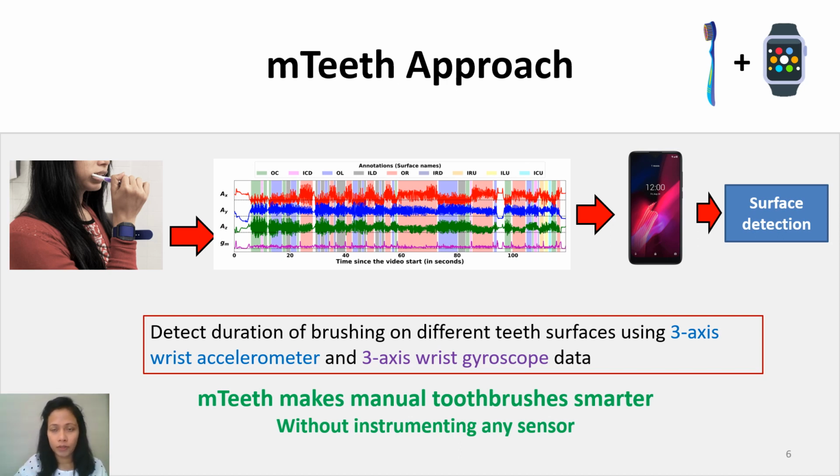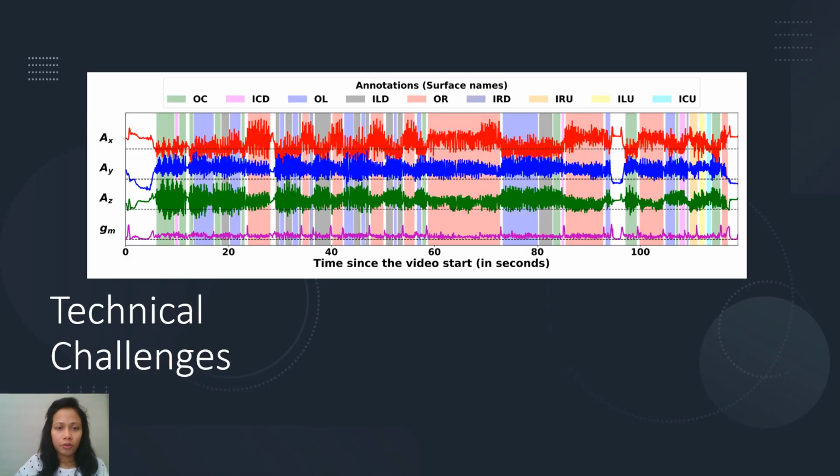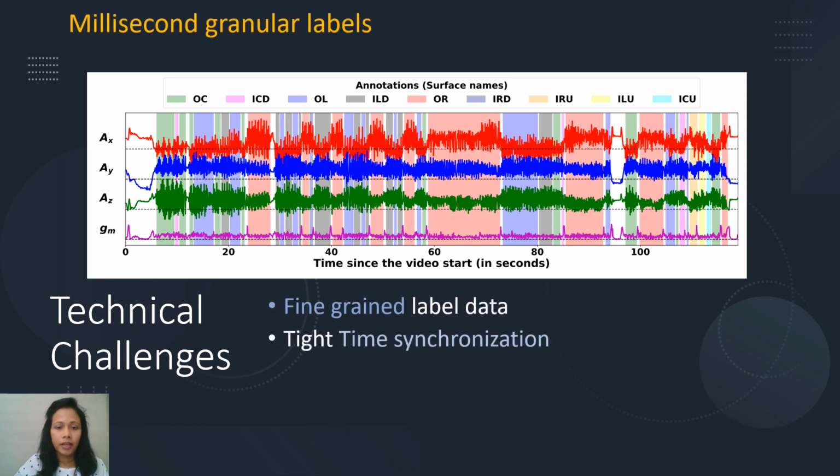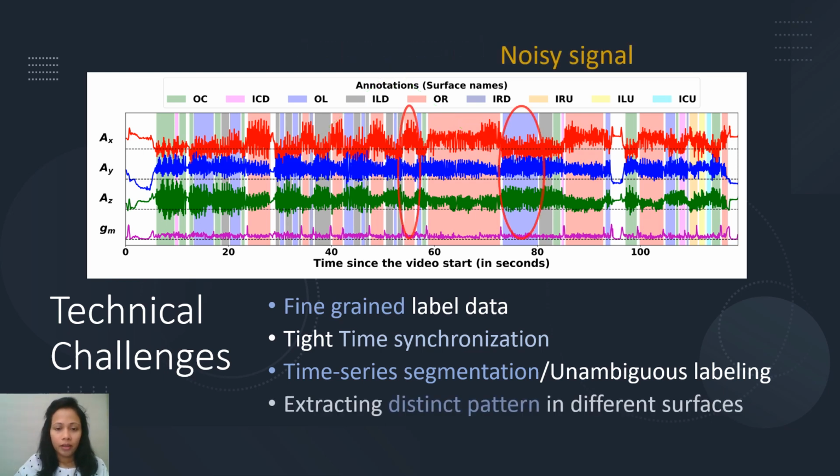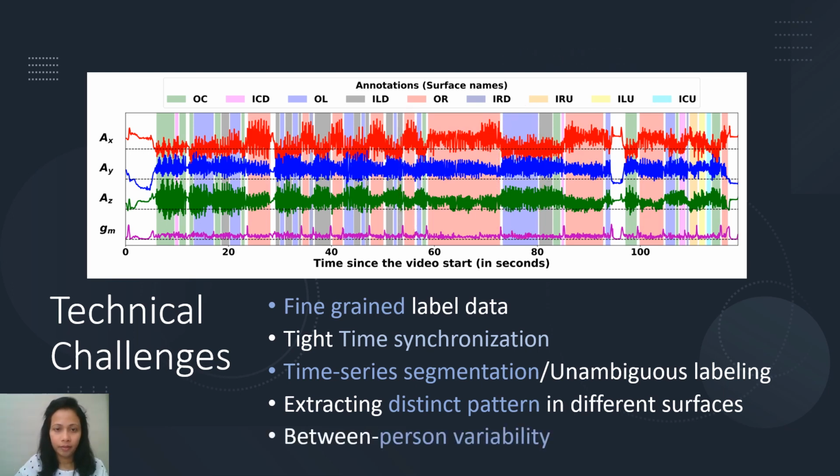In our model, we use a 3-axis accelerometer and gyroscope, which are included in most activity trackers and smartwatches. The figure shows one brushing episode with annotation. To solve this problem, we face several challenges. We need fine-grained level data as shown in the figure and need tight time synchronization to avoid ambiguous labeling. Time series segmentation is also a major challenge since the duration of a surface varies a lot. Finally, we need to extract informative features from this noisy signal, and between-person variability is very high.